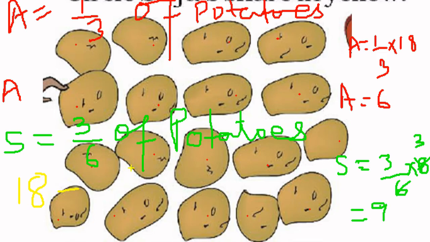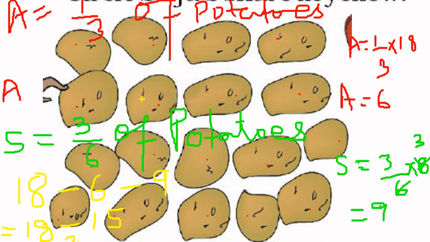Abu Bakr gets 6, Shriza gets 9, so 9 and 6 is 15. Nancy gets 18 minus 15, 3.